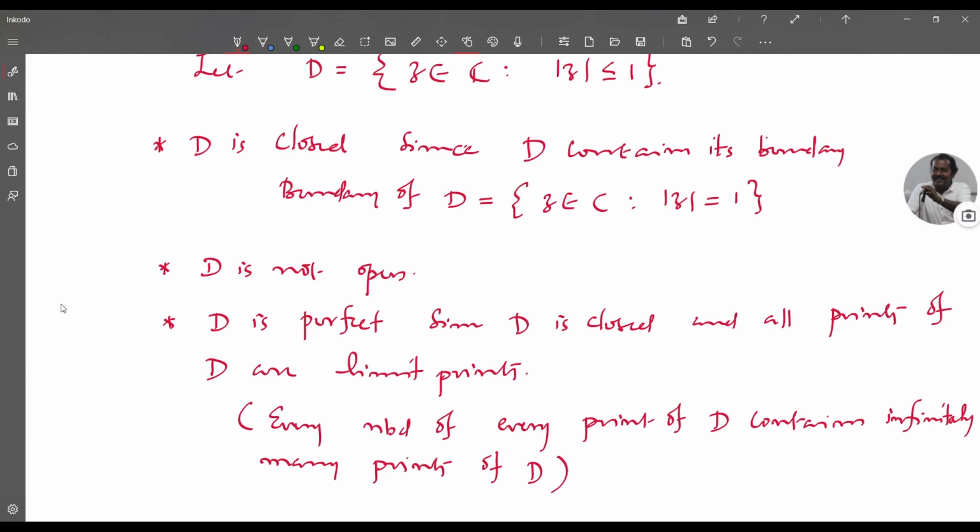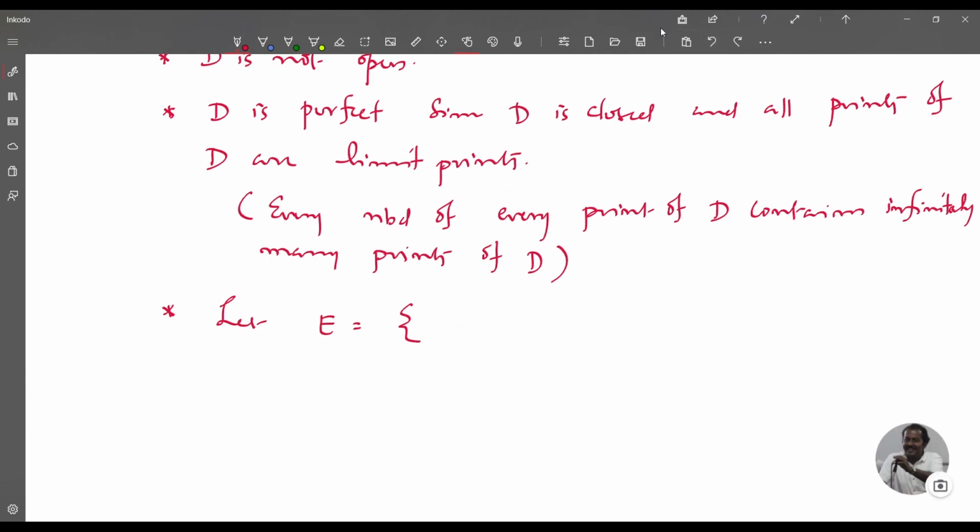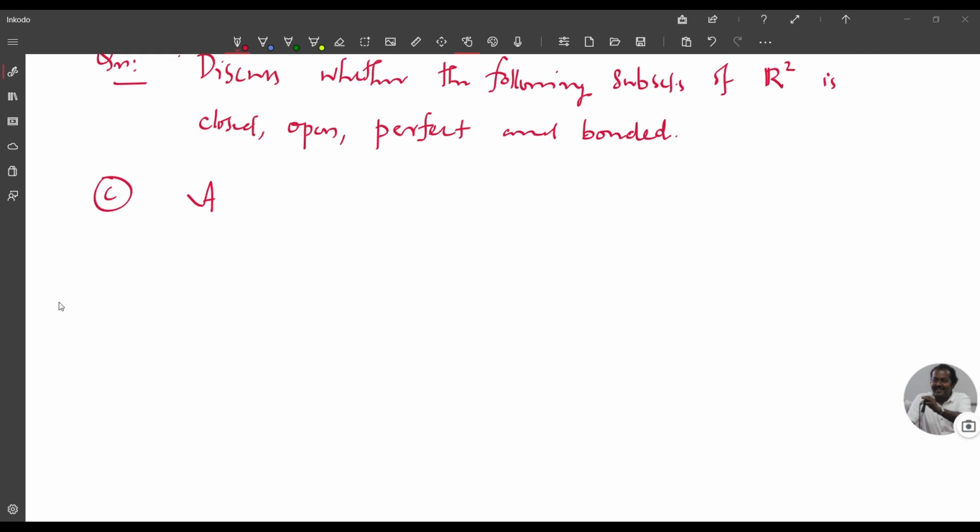And consider E equal to the set of all z in C such that modulus of z less than or equal to m, where m is greater than or equal to 1. Then D, our set under consideration, is contained in E. Therefore, D is bounded.